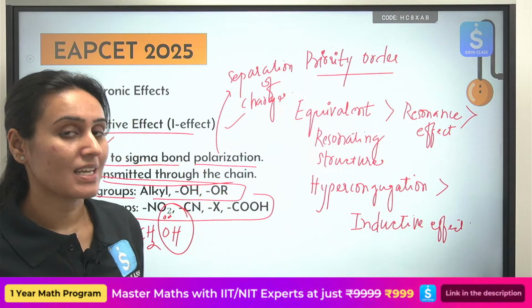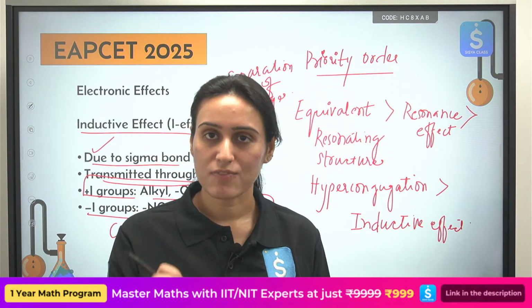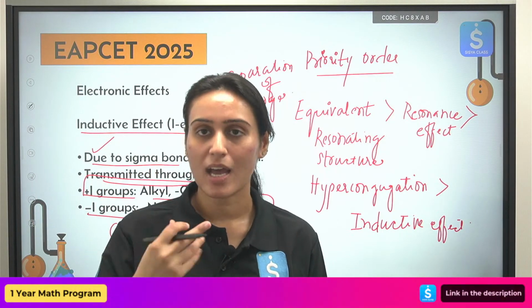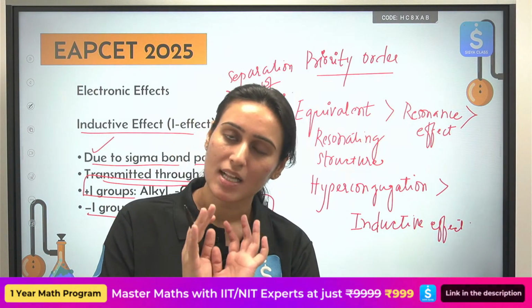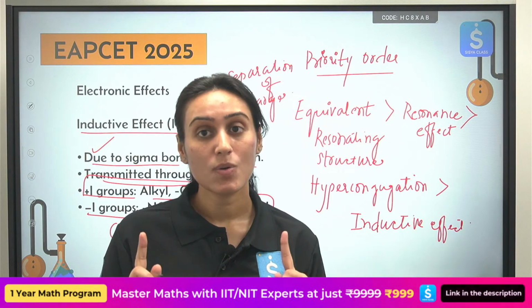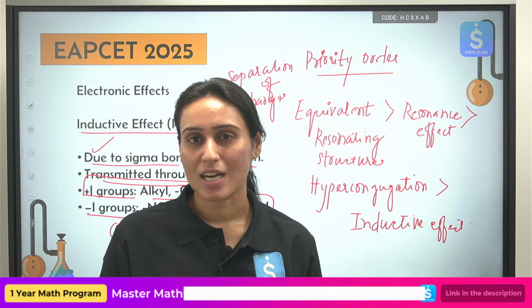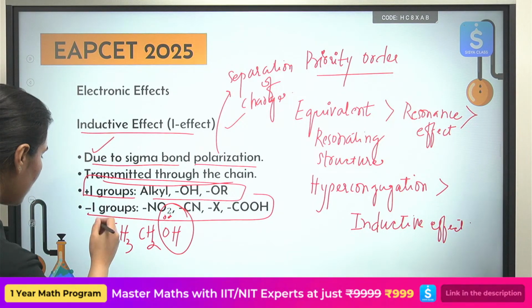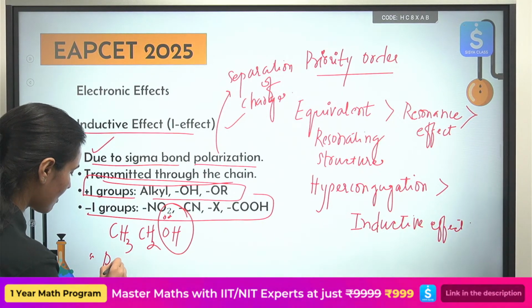But this effect is distance dependent. After 3 carbon atoms, this effect disappears. For our understanding, after 3 carbon atoms, forget about inductive effect. It will not operate, and it only operates through sigma bond. So these are some of the features that you should know about. Okay. Alright, so this is all about inductive effect. Let's write distance dependent also.